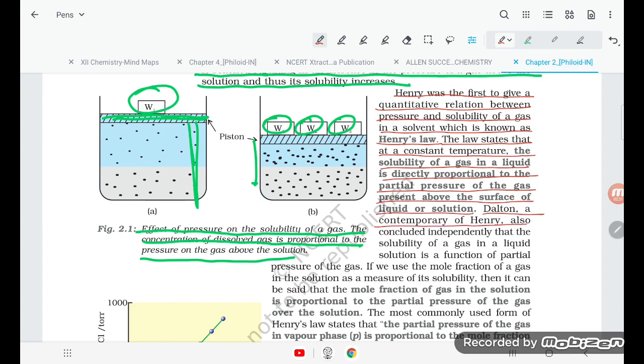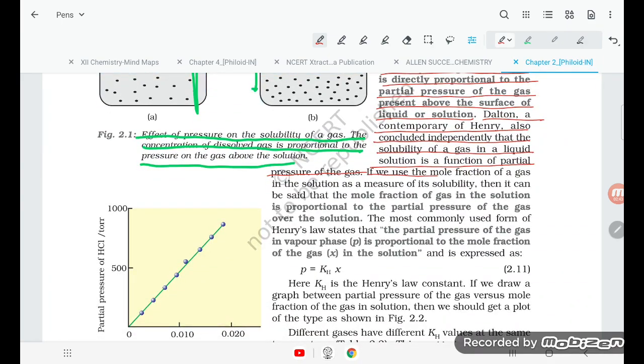Dalton, a contemporary of Henry, also concluded independently that the solubility of a gas in a liquid solution is a function of the partial pressure of the gas. If we use the mole fraction of the gas in the solution as a measure of the solubility, then the mole fraction of the gas in solution is proportional to the partial pressure of the gas over the solution.